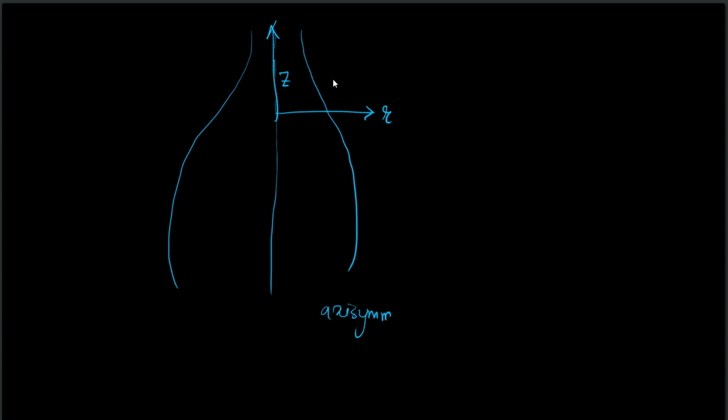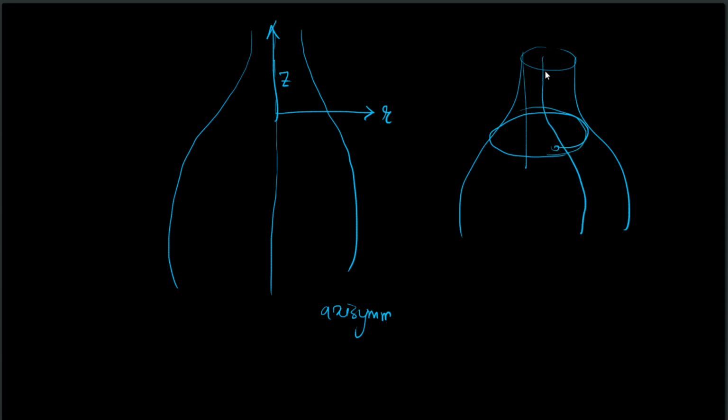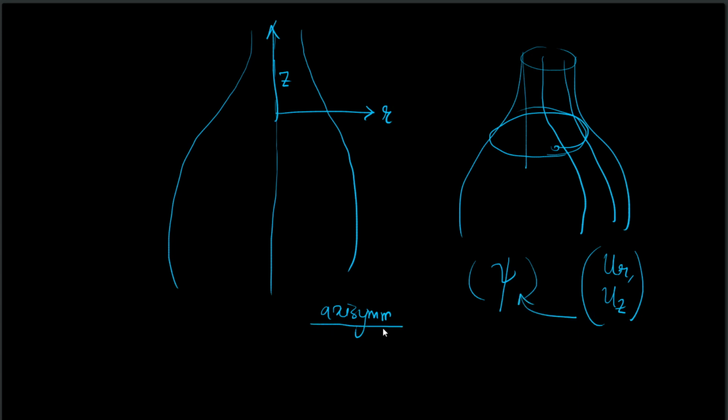If I look at an isometric view of this, there is no velocity in this direction. All the velocities are like this. Okay. So can you arrive at an expression for the stream function, or rather the u_r and u_z component of velocity in terms of a stream function for an axisymmetric flow?